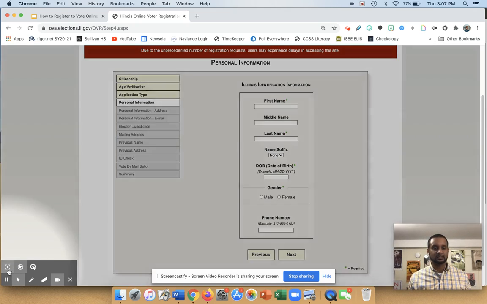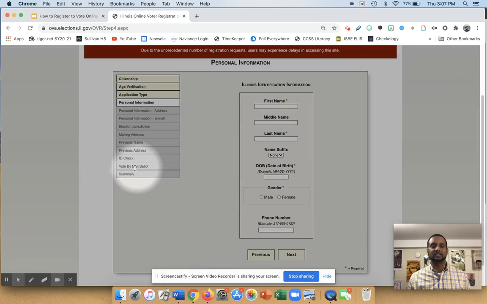Down here, so it says vote by mail ballot. This is something you should really think about, right? With COVID-19, a good option if you want to stay home is voting by mail, right? So the way it'll work, once you register, you will get your ballot in the mail, and you will use a pen or a marker or whatever, you'll follow their directions, right? Check off, make your choices. They'll give you an envelope to put it in, and then you put it in the mail. And that way you don't have to go to a polling place, which is not a bad thing, right?